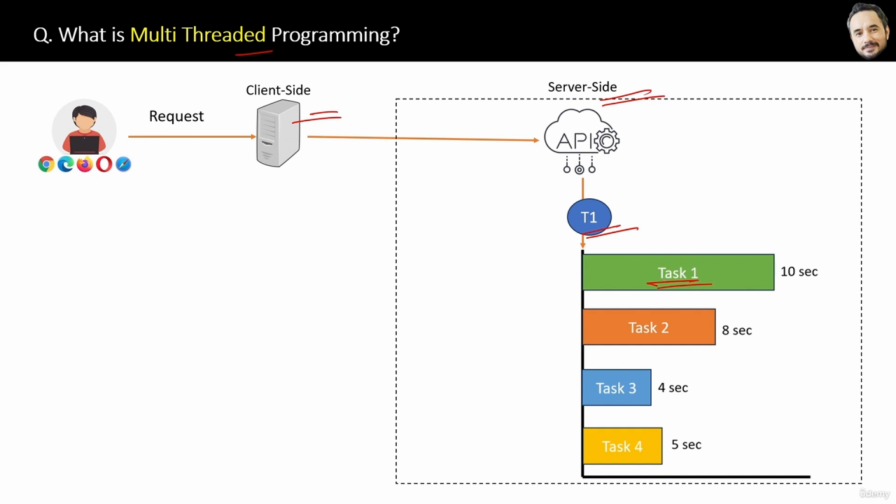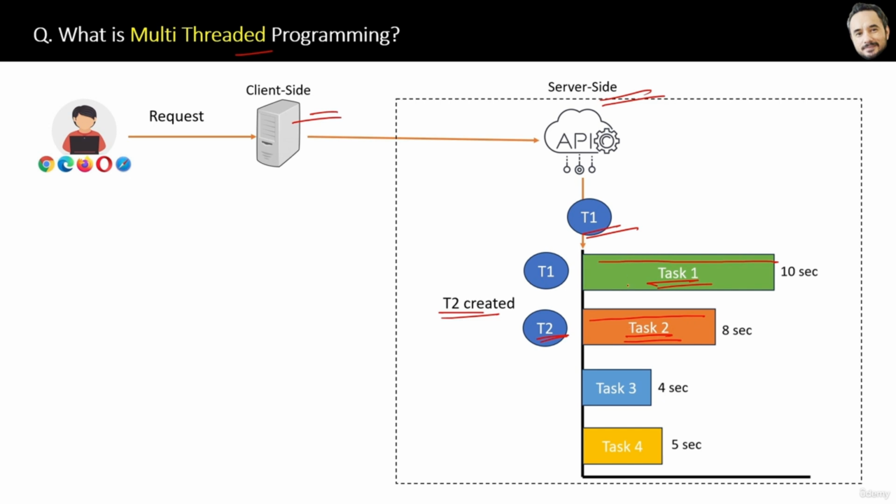In a multi-threaded approach, when one thread starts one task and then it sees another task after that, immediately another new thread T2 will be created, and that T2 will start the task too. So while the T1 thread is waiting for task 1 to be completed, in parallel the new thread T2 will start task 2, and therefore both tasks are being executed in parallel.